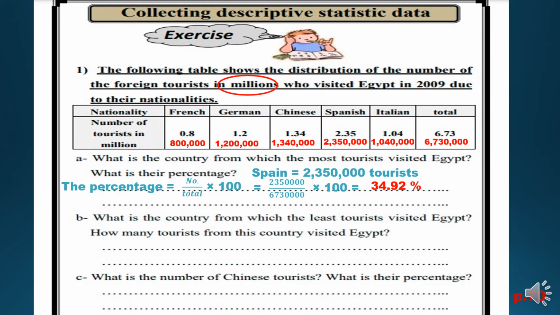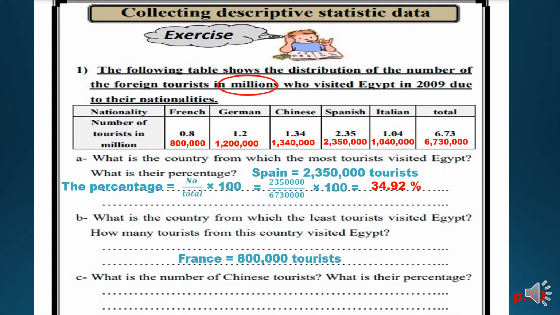In letter B, what's the country from which the least tourists visited Egypt? How many tourists from this country visited Egypt? So, what's the country from which the least, the lowest number, the smallest number? So it's from France, French. Only 800,000 tourists visited Egypt.